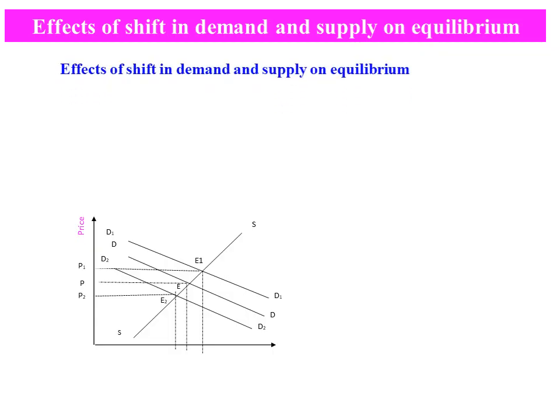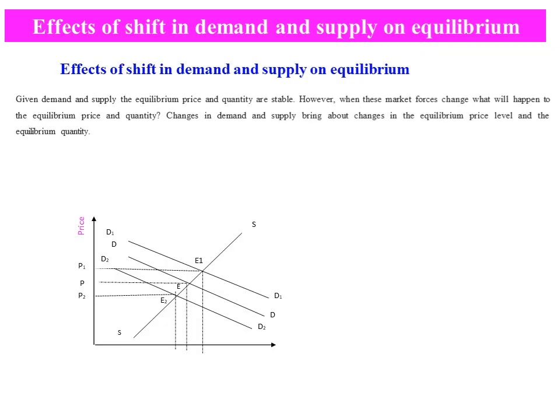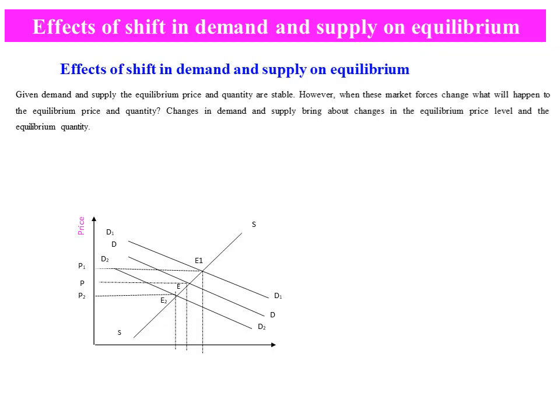Now let's discuss the effect of shifts in demand and supply on equilibrium. Given the demand and the supply, the equilibrium price and quantities are stable. However, when the market forces change, what will happen to the equilibrium price and the quantity? Change in demand and supply brings about change in the equilibrium price level and the equilibrium quantities.